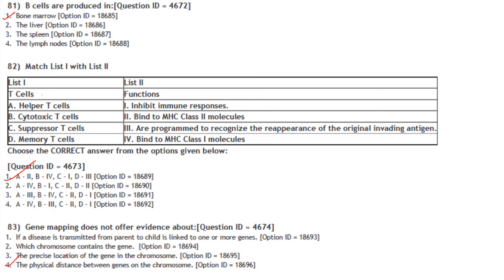Answer is option 1. Gene mapping does not offer evidence about. So gene mapping, if a disease is transmitted from parent to child, is linked to one or more genes. Yes, that is correct. Which chromosome contains the gene? Of course. The precise location of the gene in the chromosome. Yes. The physical distance between genes on the chromosome. That is shown by the physical map and not the genetic map. So the answer here is option 4.